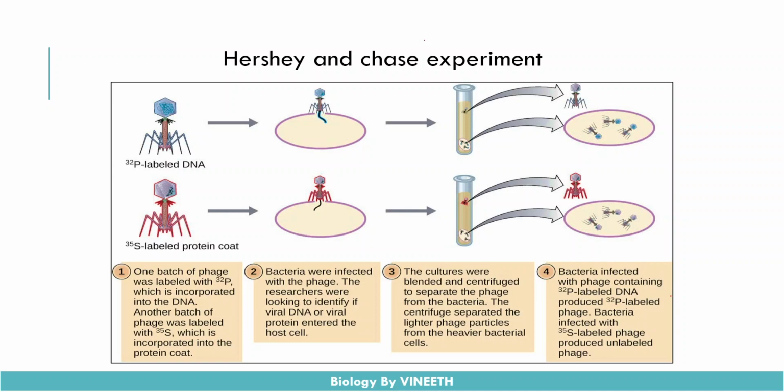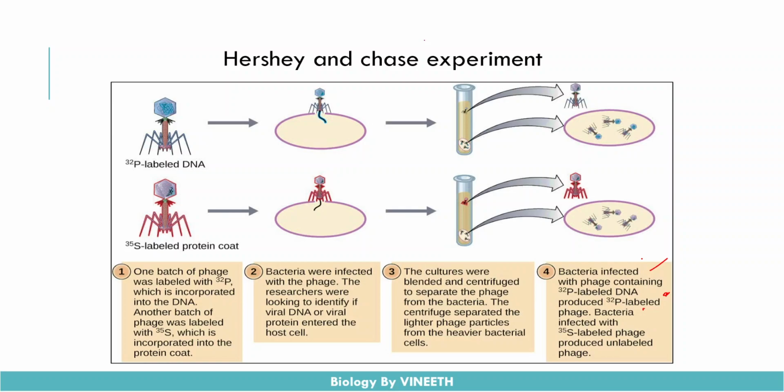Okay, by their observation, bacteria infected with the phage containing the phosphorus 32 labeled DNA produce a P32 labeled phage. Okay, that means the DNA was transferred from the parent phage to the progeny phage. Okay, and the bacteria which was infected with the sulfur labeled protein coat phage, it wasn't able to produce the labeled phages. Okay, only the unlabeled phages were produced.